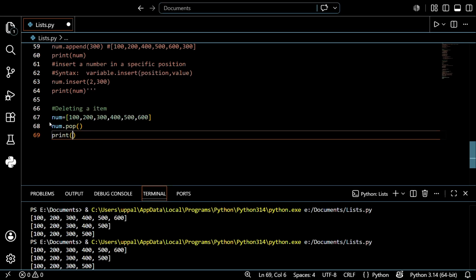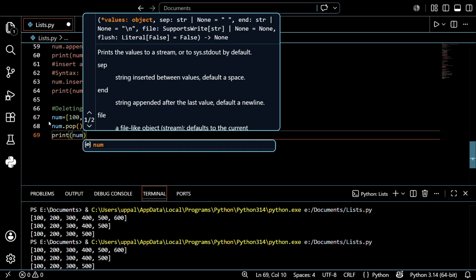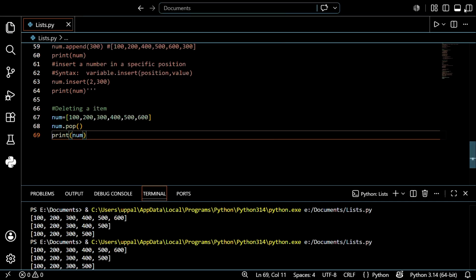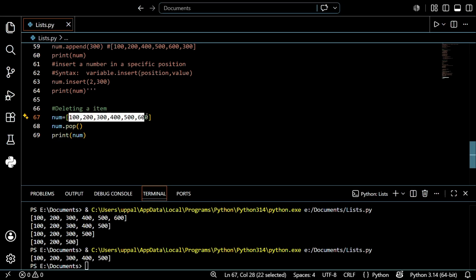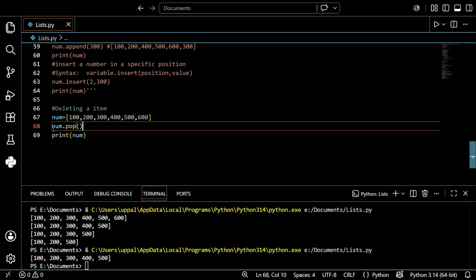So you can use print num. Before that, I want to save this and run this. See, what is this given array? 100, 200, 300, 400, 500, 600. I just want to remove the 600. So I just remove it by using pop. So this is the function of pop. This is the first thing, guys.